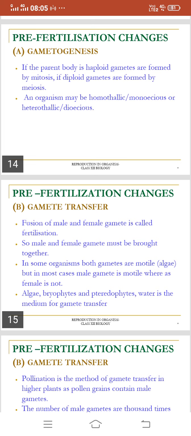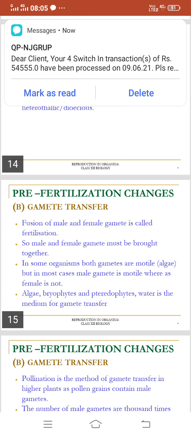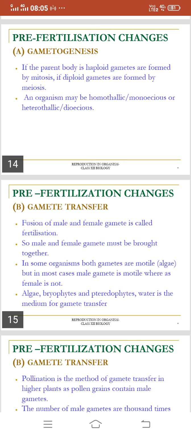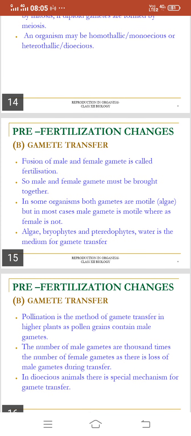In some organisms, both gametes are motile, like algae, but in most cases, male gamete is motile, whereas female is not. In algae, bryophytes and pteridophytes, water is the medium for gamete transfer.